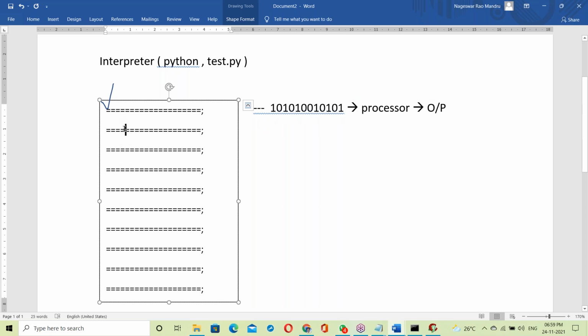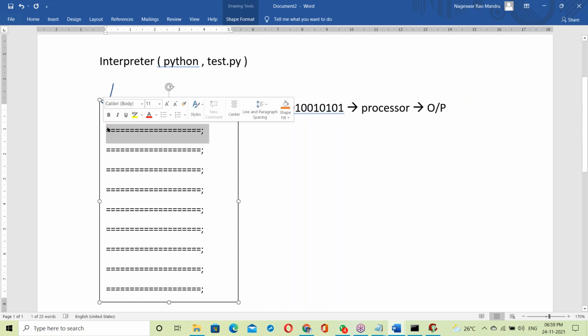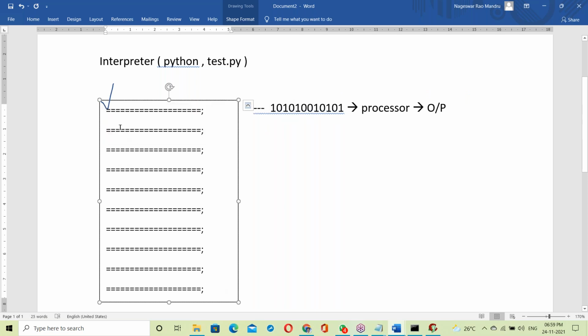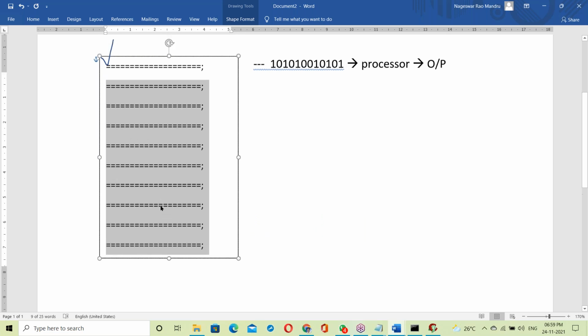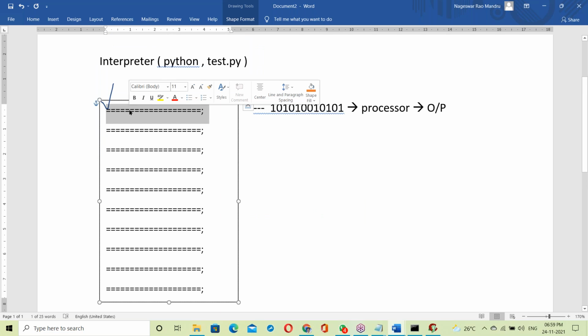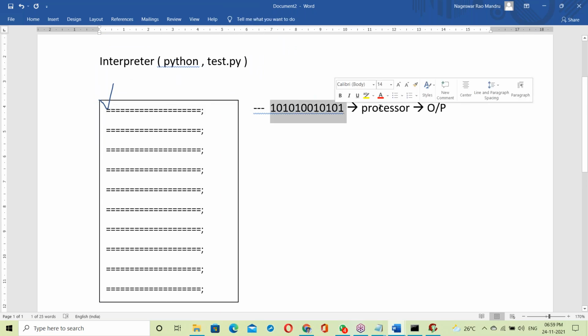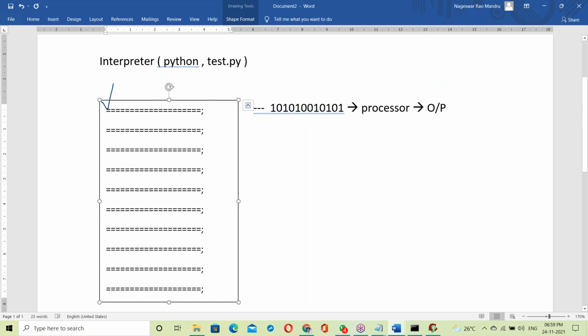After finishing the first line, it goes to the second line. Next coming lines may be right or wrong. The interpreter never thinks about next coming lines. They may be right or wrong, it won't think about it. If the statement is correct, it immediately converts into binary code and generates output here. So if it is correct, execution and giving output.